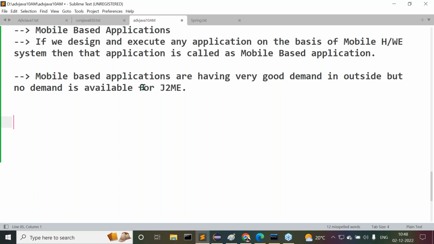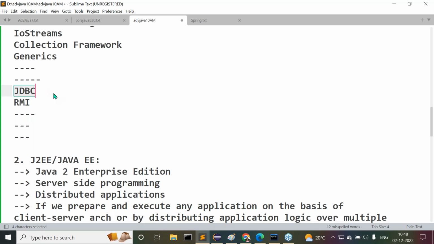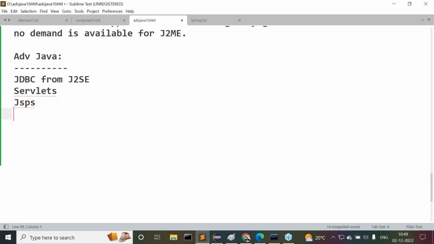That's the reason. Under this advanced Java, I took JDBC from J2SE, that is core Java. Understand my point here? That is how this course comes about. The remaining things are from servlets, JSPs, JSTL, and expression language. All of these are from J2EE. Then finally, we combine all the topics together as a single unit, and that single unit we call advanced Java.